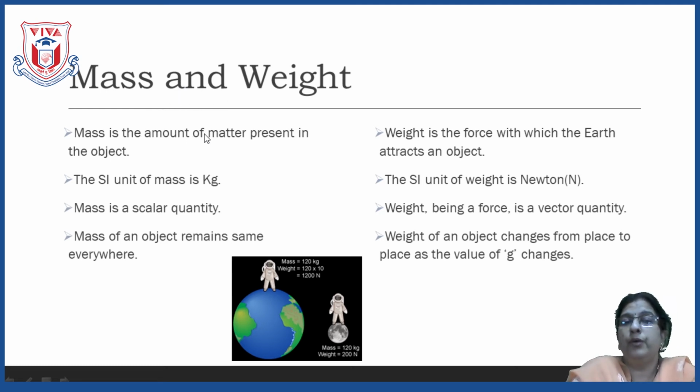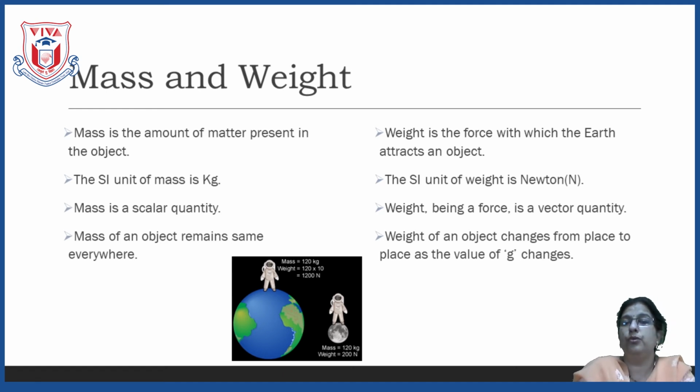Mass is the amount of matter present in the object. How much matter is present in the object? That is called the mass. It is a magnitude we require, that is why we say that mass is a scalar quantity. Its unit is kg. And the mass of the object, again I am taking the same roll of sellotape, if I measure it here, the mass in kg will be the same.